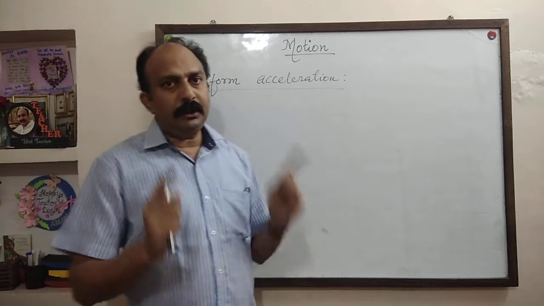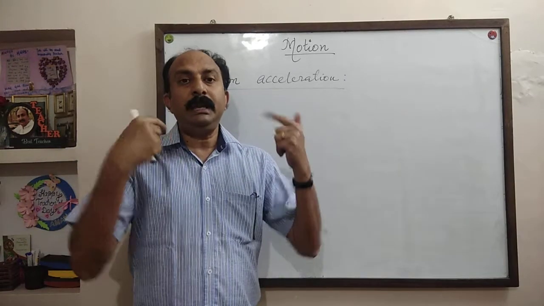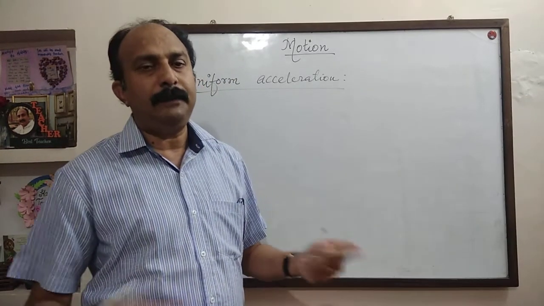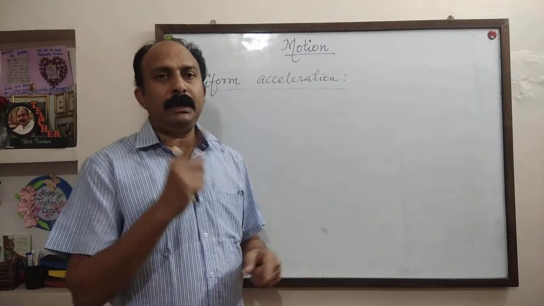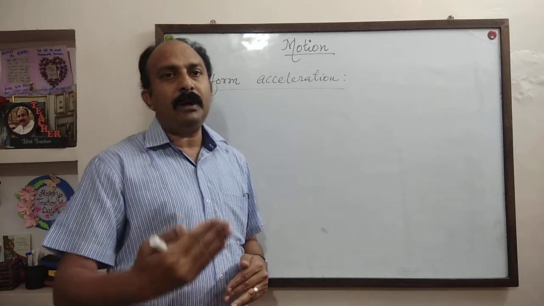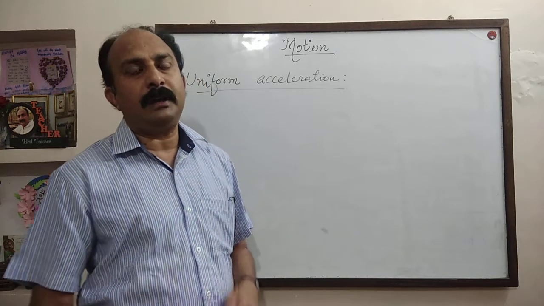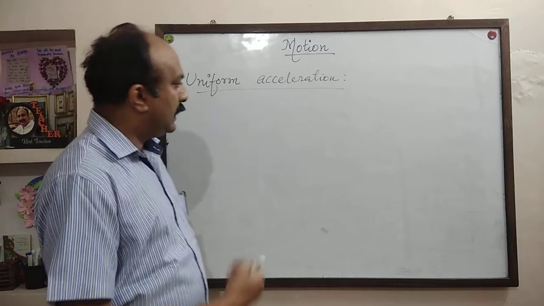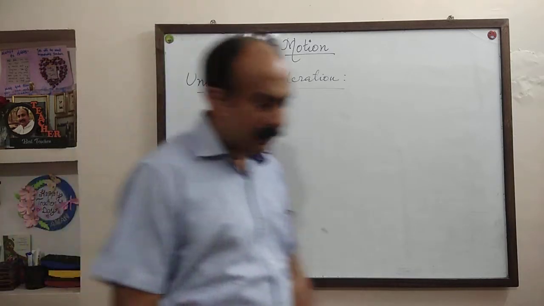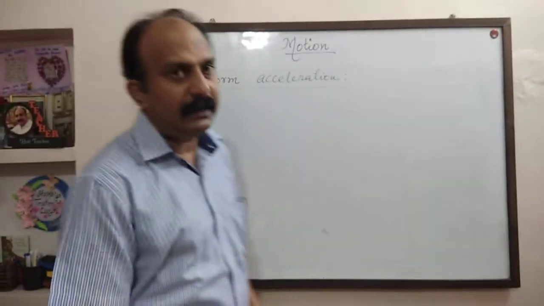So when the velocity of a moving body increases by equal amount in equal interval of time, it is uniform acceleration. If the velocity of a body increases by unequal amount in equal interval of time, it is said to be non-uniform acceleration. Our next point is graphical representation of motion.